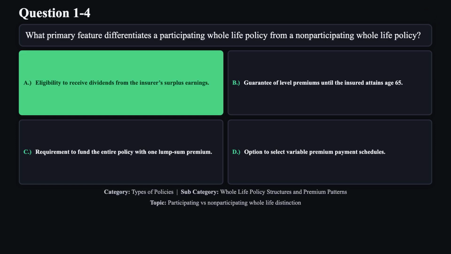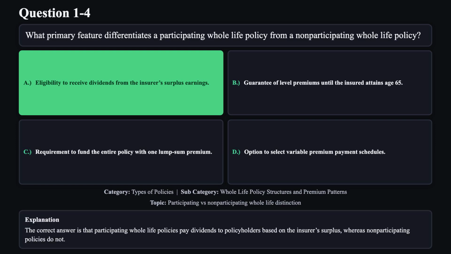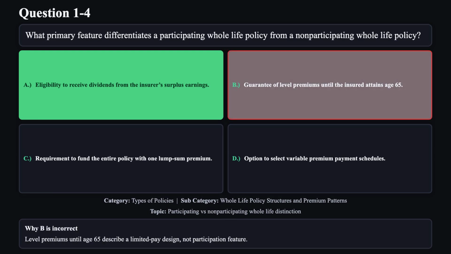The correct answer is A. The correct answer is that participating whole life policies pay dividends to policyholders based on the insurer's surplus, whereas non-participating policies do not. Reason B is not correct.